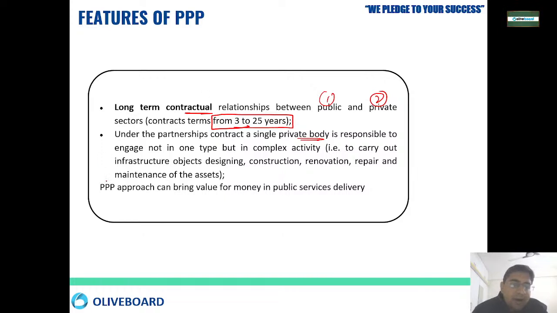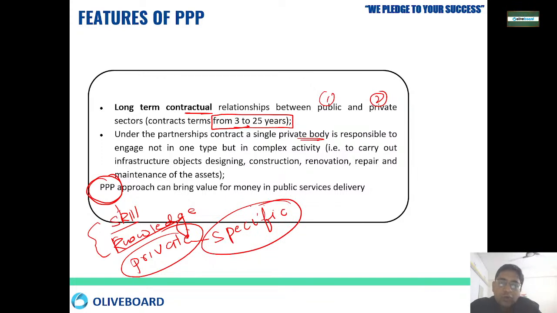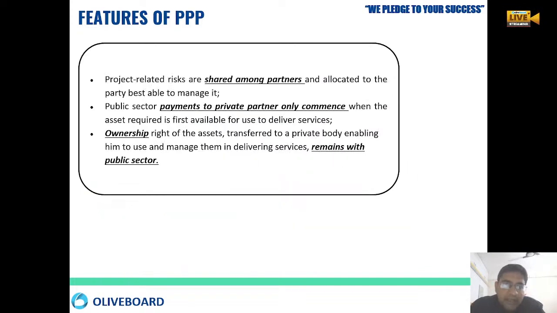So public private partnership mainly utilizes the skills and knowledge of the private entity, okay. There are a lot of private entities working in some specific sectors, okay. So government engages these people to do the work for the government with their expertise, okay. So that is why this concept of public private partnership is there, okay.